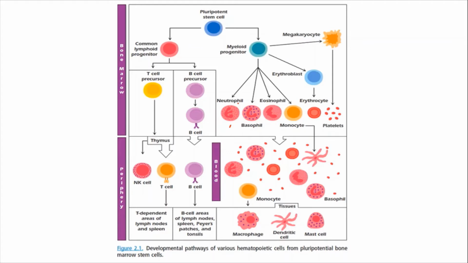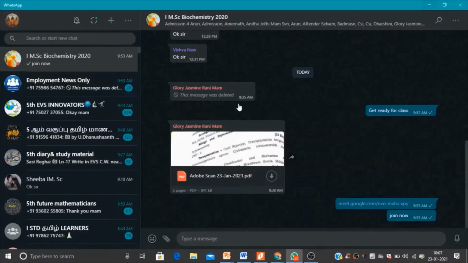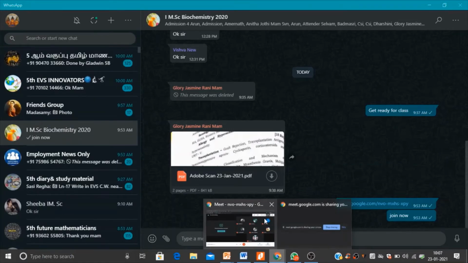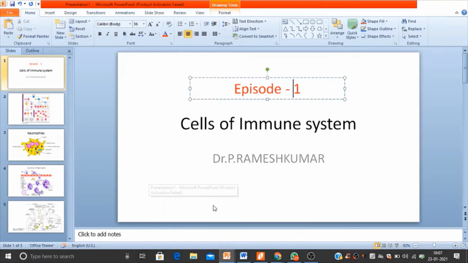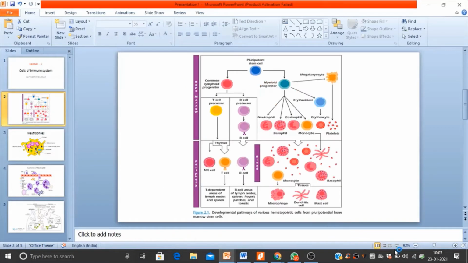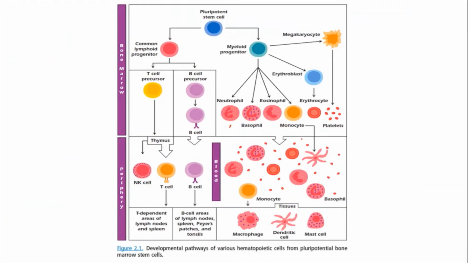Now we are looking at the famous complete structure of neutrophils. Neutrophils are present in all types of animals, in all vertebrates, and are involved in the very primary immune response, especially the innate immune response. These neutrophils are involved in a major reaction called phagocytosis.